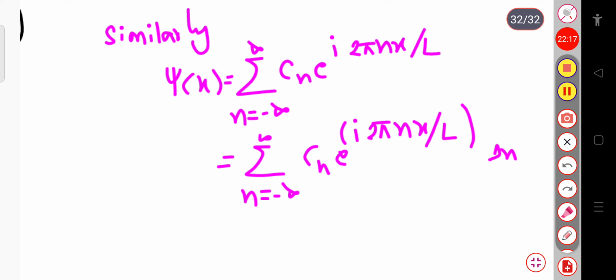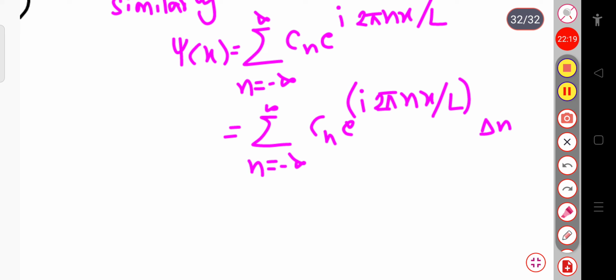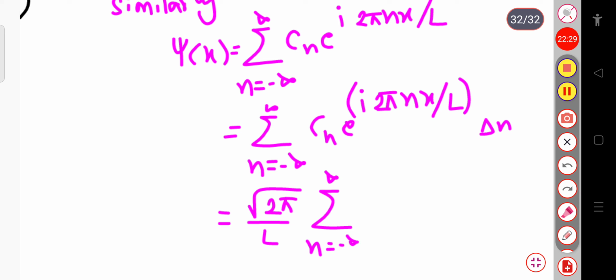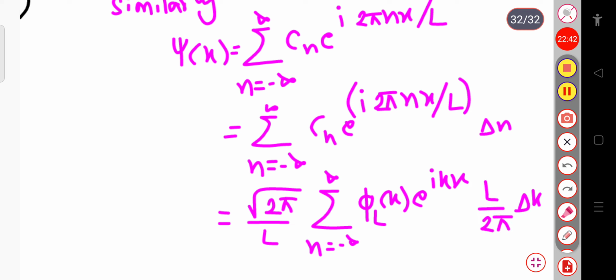This can again be written as root 2 pi divided by L, the sum over n equal to minus infinity to plus infinity of phi L of k exponential i k x into L by 2 pi into delta k. So here we have substituted the value of Cn, delta n and k. That is, 2 pi n by L equals k, and the delta n value we have just calculated is equal to this much.